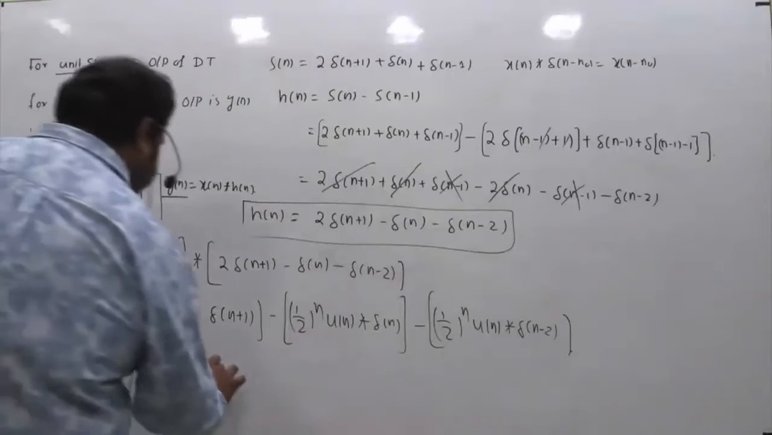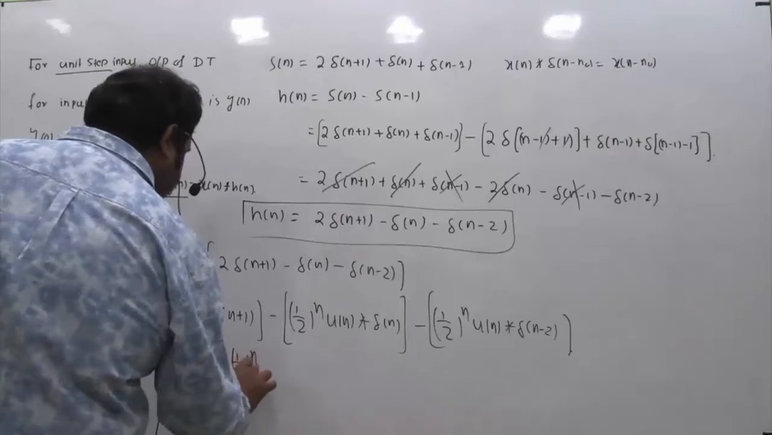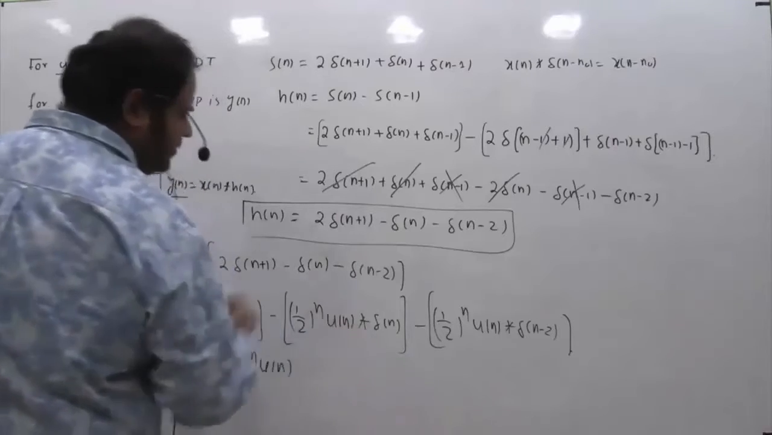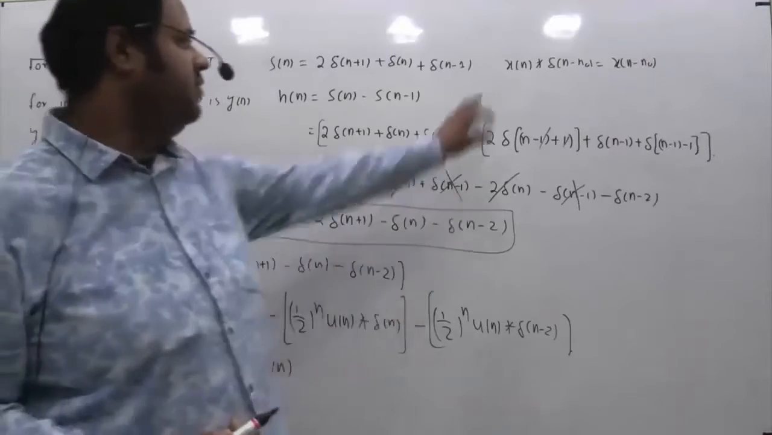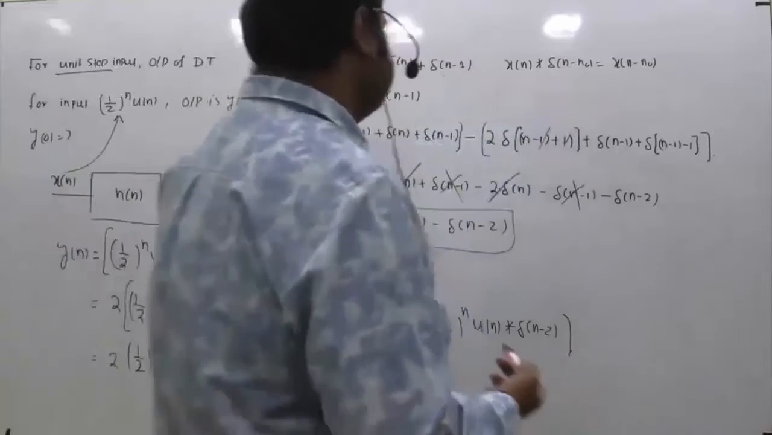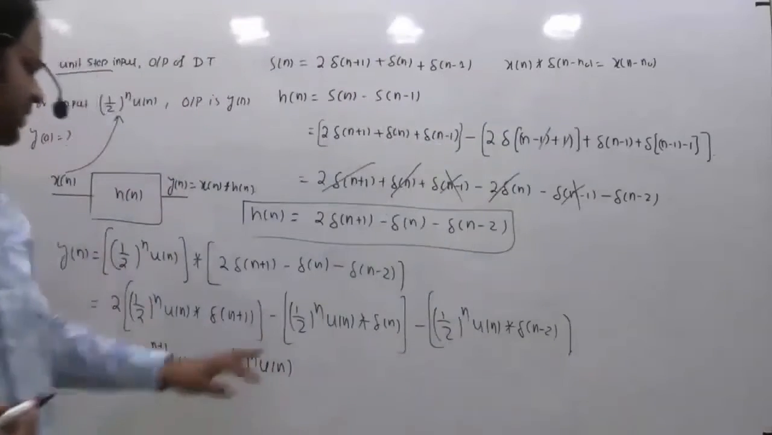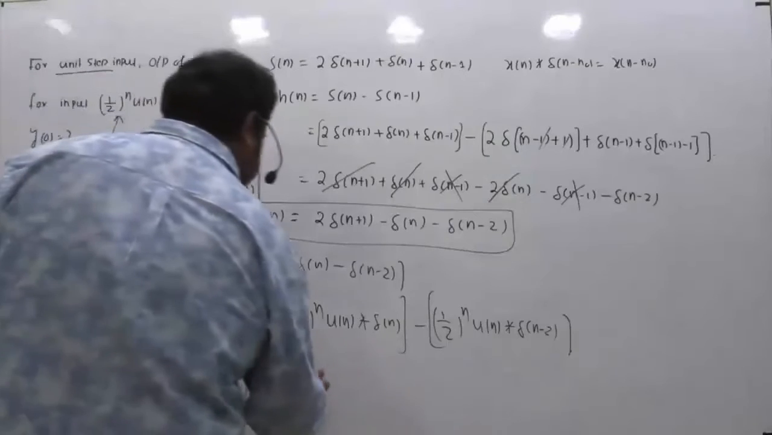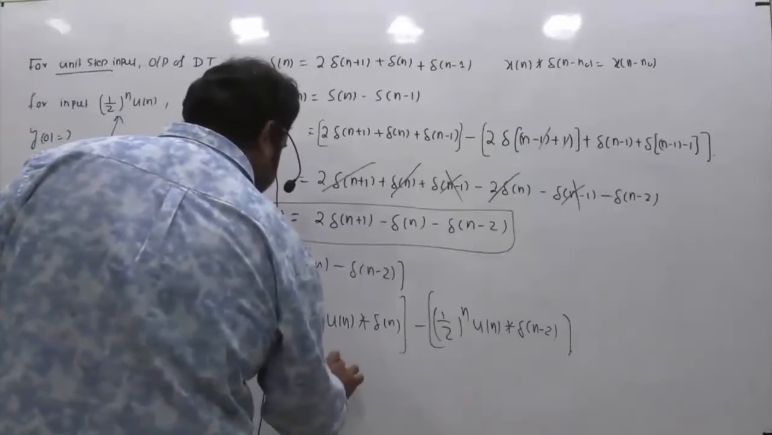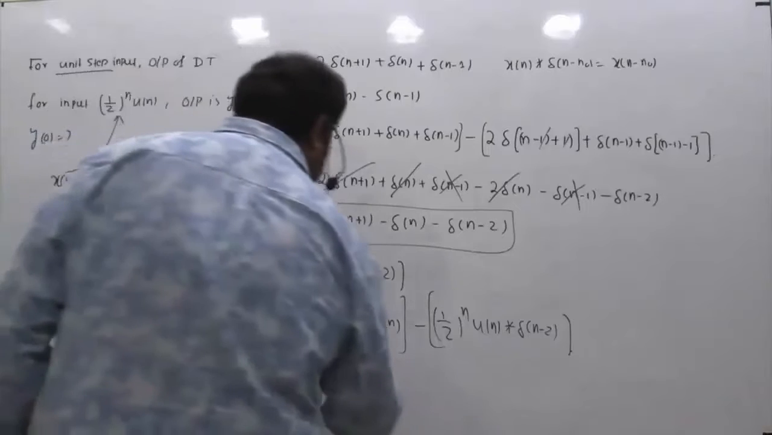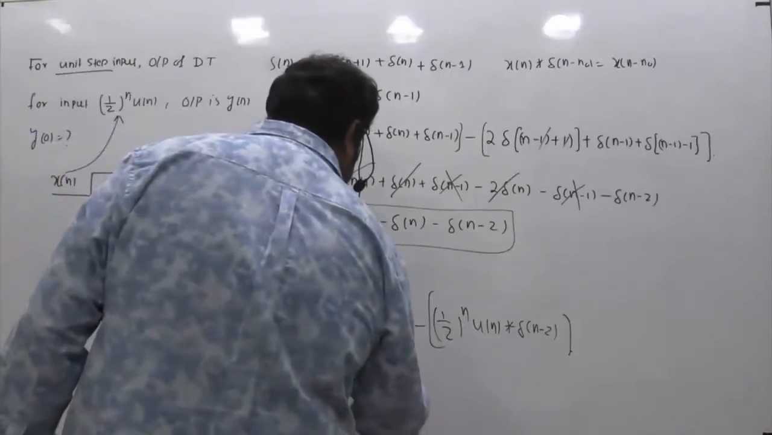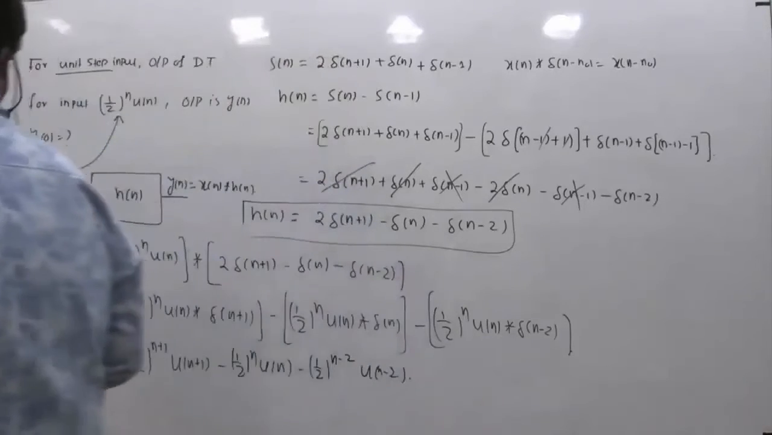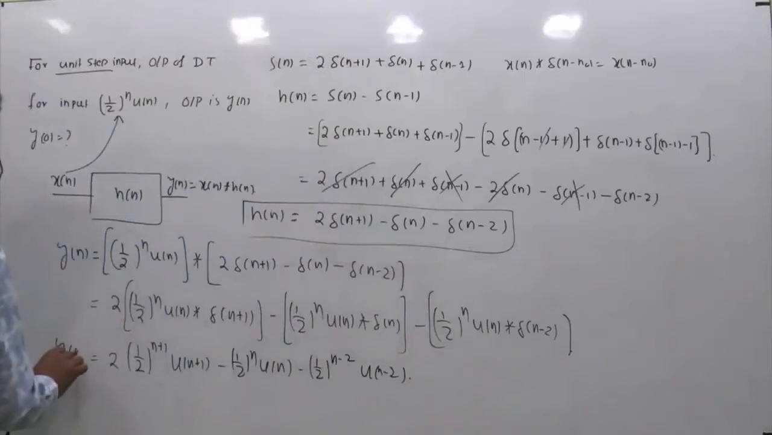Then minus this is half power n, and this is u of n, because n naught value is 0. If you make n naught equal to 0, x of n convolve delta of n becomes x of n. So this is x of n convolve delta of n is x of n, and minus half to the power n minus 2 into u of n minus 2. So this is what your y of n is. This is the complete expression of y of n.